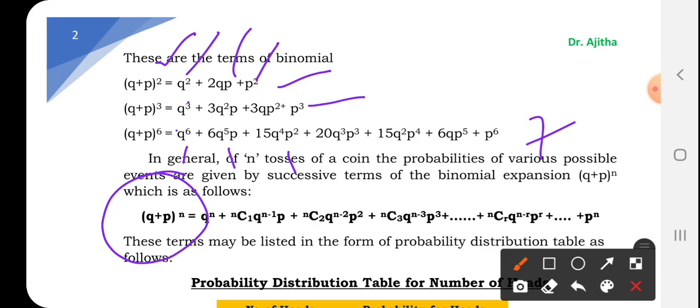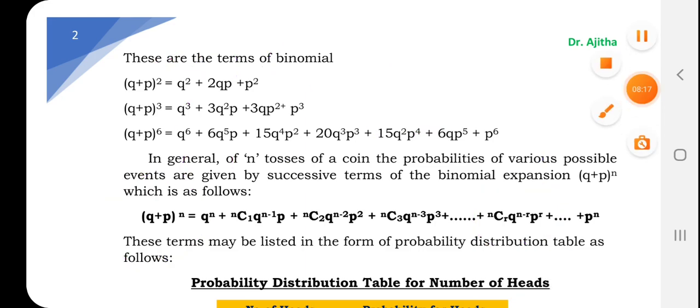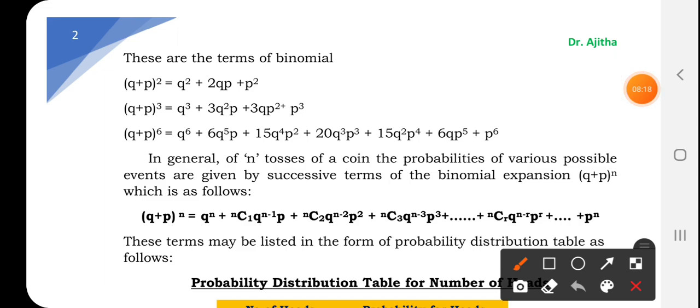This is the formula which I have written for n. The main concept, the main formula, is this one, which is applicable for everyone. R is equal to success. nCr refers to the binomial coefficient. Pn refers to the last one.